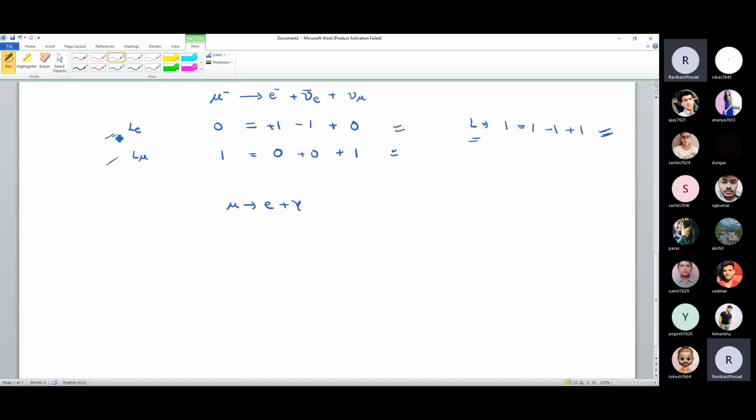Now we come to the isospin, which you have to check. And isospin में दो quantum number involved हैं. One is T and one is T3. T3 is your Z component kind of thing, or it is called the third component of isospin.